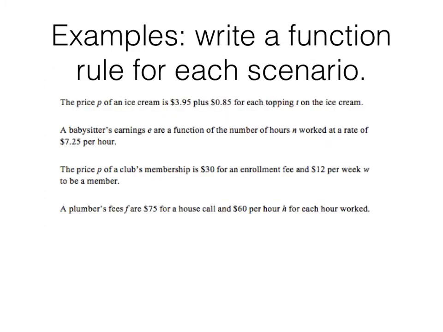All right, let me number them because my image ended up without numbers here. I think it's because it was numbers 6 through 10, and I didn't want to keep the numbers disjointed and jumpy. All right, let's look at number 1. The price of ice cream is $3.95 plus 85 cents for each topping on the ice cream. So the price P is equal to $3.95 plus 85 cents. Remember your 0 for your naked decimal point, per T topping. If you're getting this, no problem. Why don't you pause it and try the rest of them? If not, follow with me.